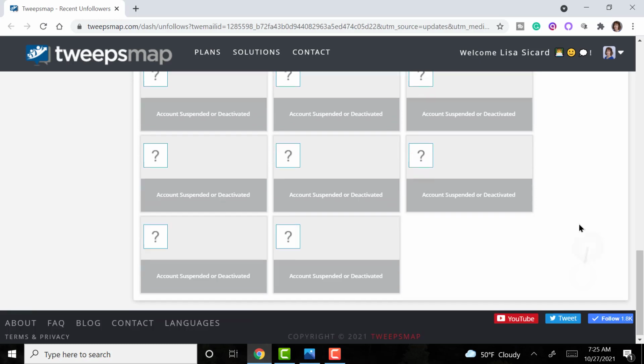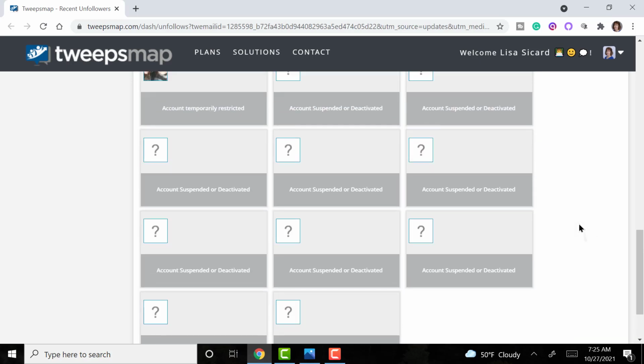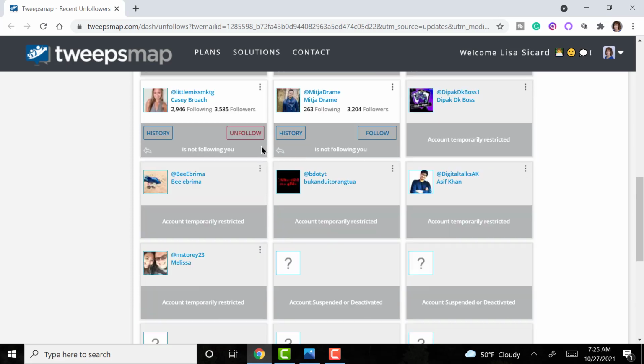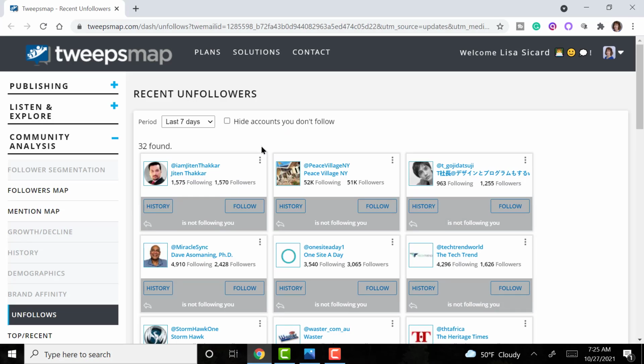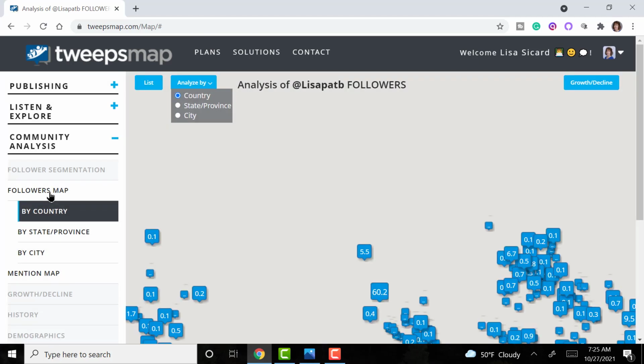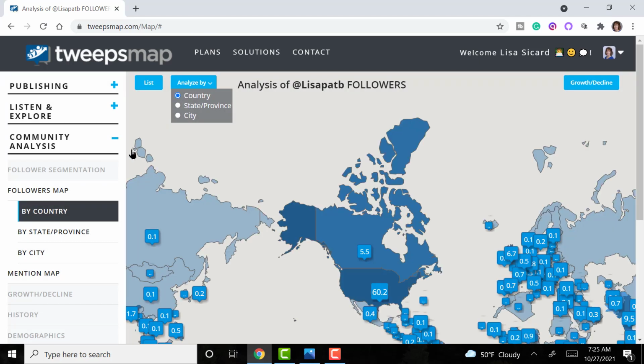You can also see here a lot of accounts were suspended or deactivated. If it's temporary, you could see who it is, but otherwise you will not know. This is the thing that I really like about this program and why I like their email and open it every week. You can also check to see your analysis of where all your followers are from.